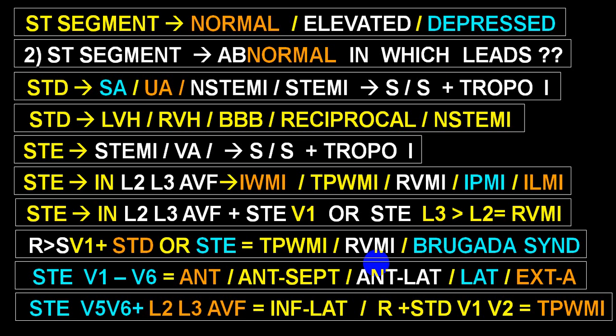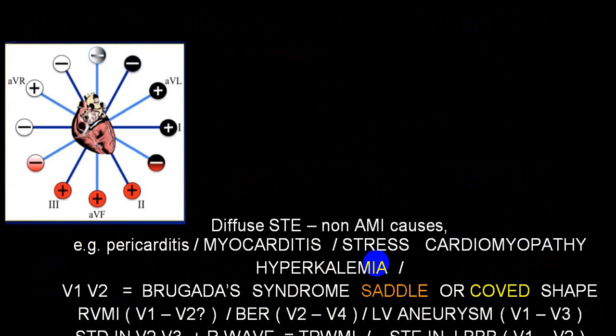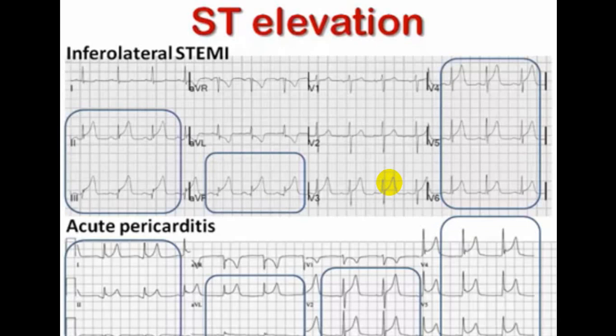If you get ST elevation in V5, V6, plus there is an ST elevation in lead 2, lead 3 and aVF, inferolateral. And if there is an R wave with ST depression in V1, V2, do suspect true posterior wall MI. If this is there with lead 2, lead 3, aVF, inferior posterior, and if it is along with V5, V6 ST segment elevation and V7, V8, V9, then we call it infero-posterolateral. All those we have discussed before, the same thing is mentioned here. I'll skip this particular part.